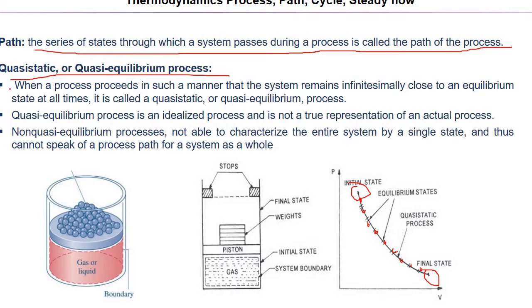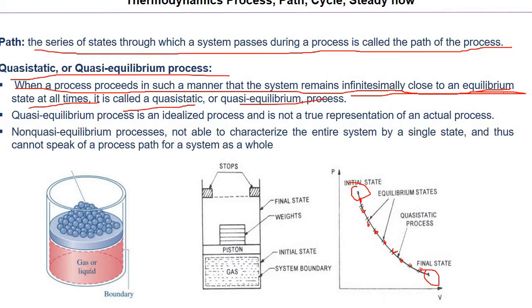So we need to find the trace of various quasi-equilibrium states. So what is quasi-equilibrium? When a process proceeds in such a manner that the system remains infinitesimally close to equilibrium, so it is very close to equilibrium at all times, it is called a quasi-static or quasi-equilibrium process. In this case the process is very slow, so that equilibrium is always maintained.